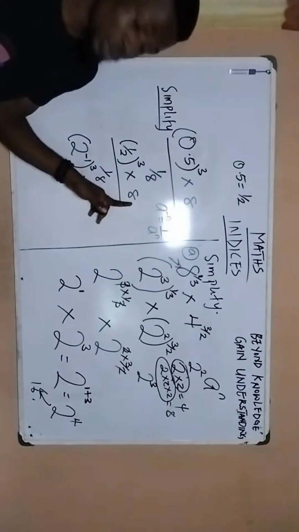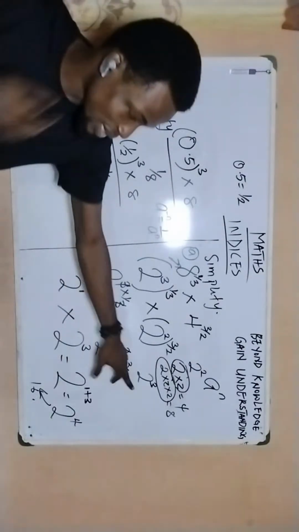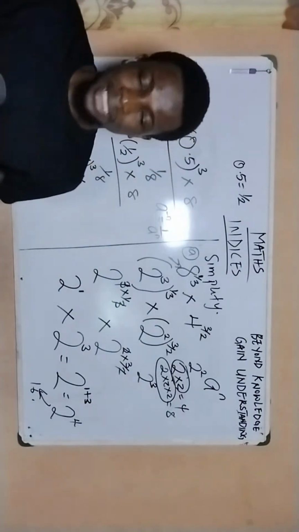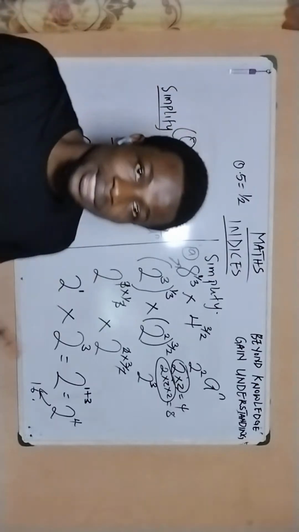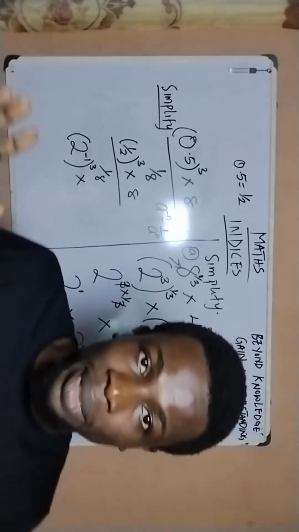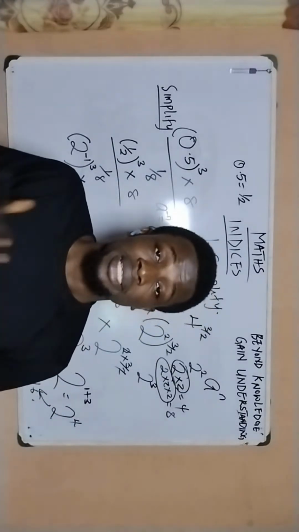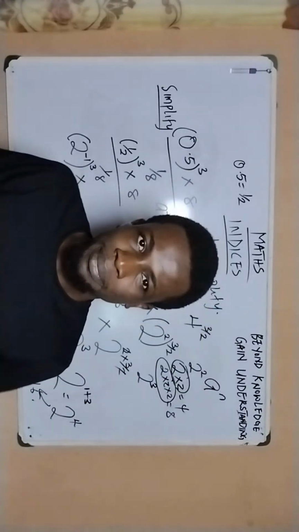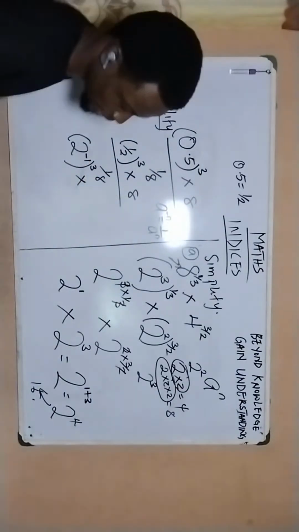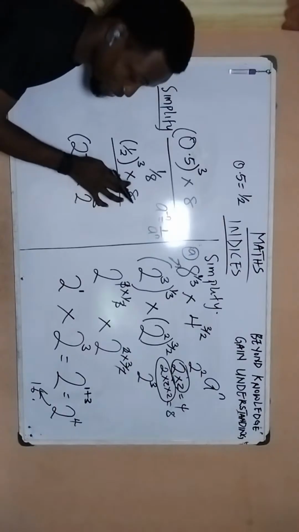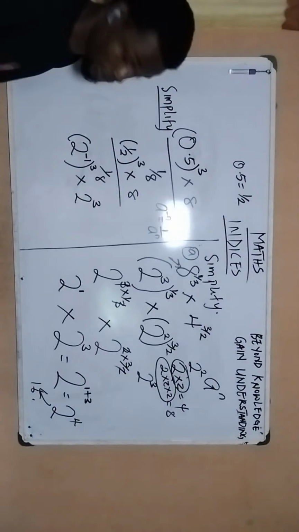And then I'll go on to reduce this 8. We already stated from the last example that 2 raised to the power of 3 is the same thing as 8. Why am I doing that? Because indices is concerned with base and power. And we can effect a change mostly when the variables we are considering are in the same base. So that is what we're trying to achieve here. So here, this is going to be 2 to the power of 3, replacing 8 with 2 to the power of 3 because it means the same thing.